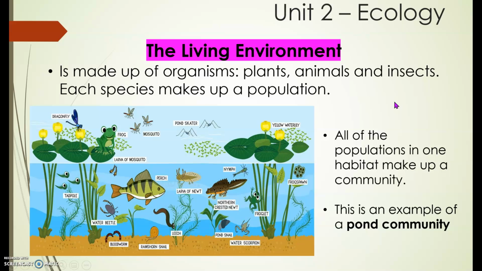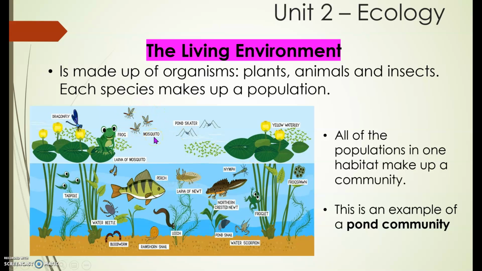Okay, repeat after me. It's made up of organisms, plants, animals, and insects. Each species makes up a population. Very good. So the living environment is made up of organisms, which are the living things such as plants, animals, and insects. So each species or variety of animals has its population.